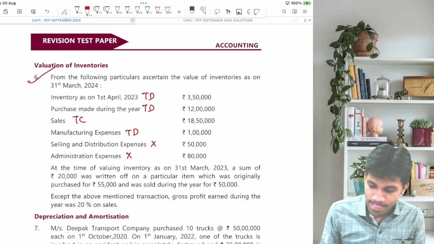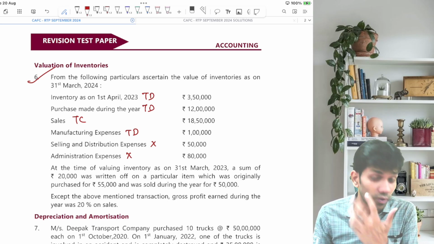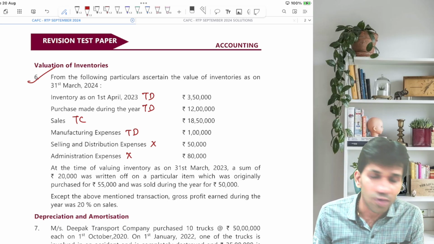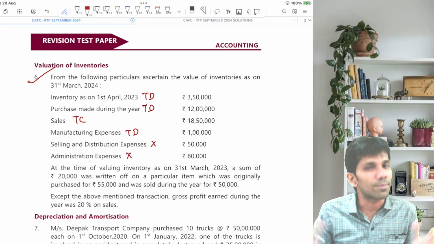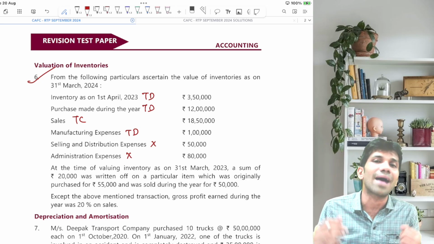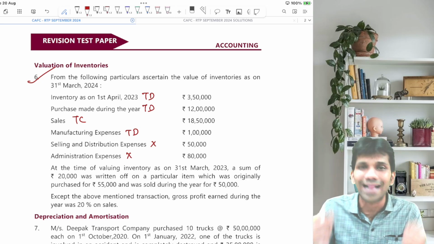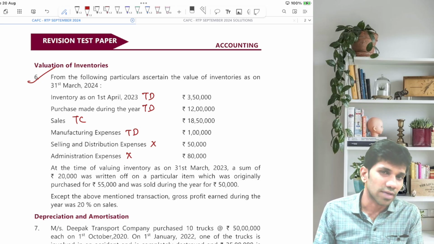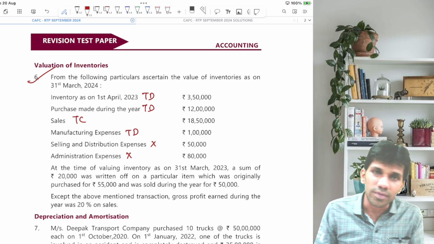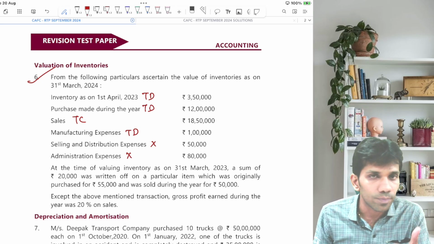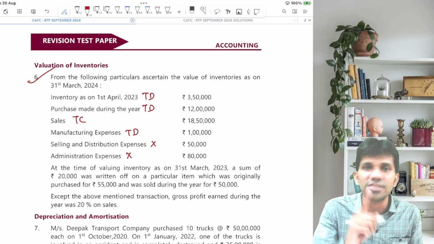Now, guys, a very important concept for inventory, that is treatment of abnormal items. First of all, a businessman deals always in normal goods. So whenever there are any abnormal goods included anywhere in the trading account, please remove it. Remove it from both sides of the trading account, from the debit side as well as the credit side. From the debit side, remove it from the figure of opening stock or purchases. If nothing is mentioned, remove it from purchases.